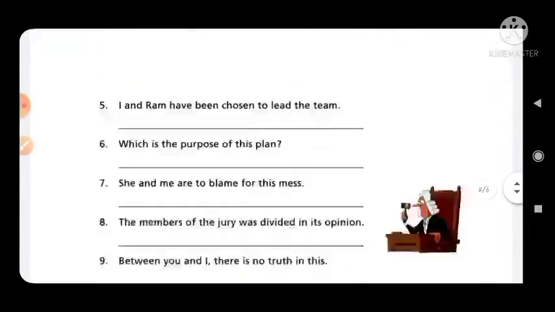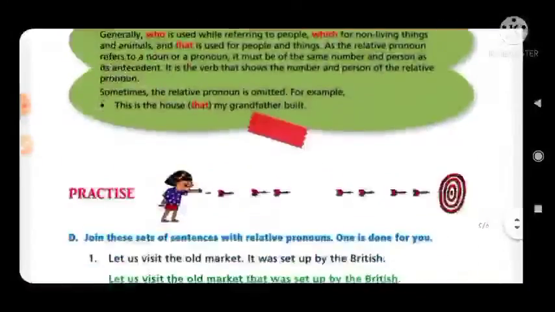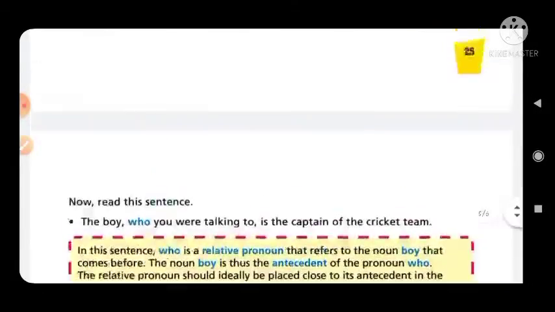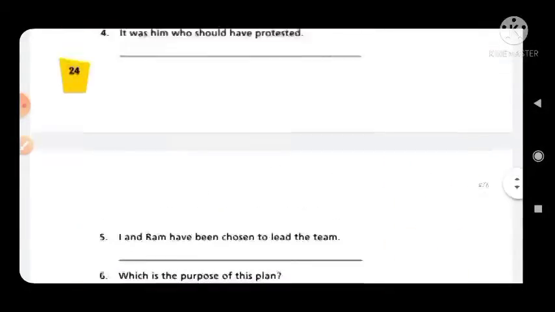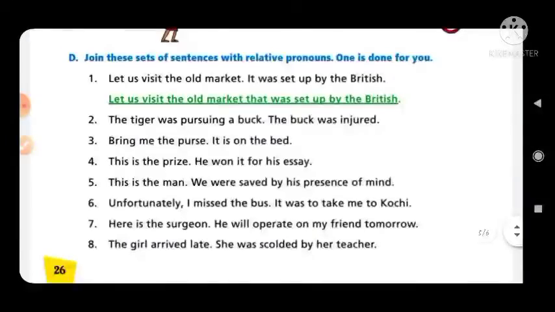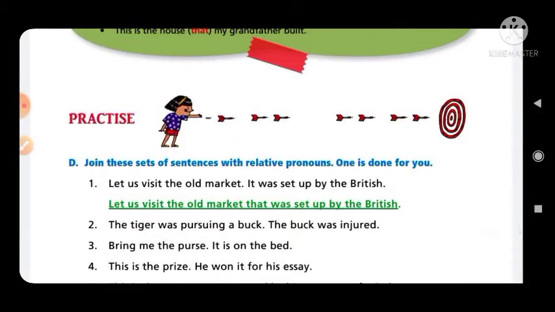So go to the channel icon and watch the playlist and search the video. Okay, so let's start the video and try to solve the book exercise of this chapter.